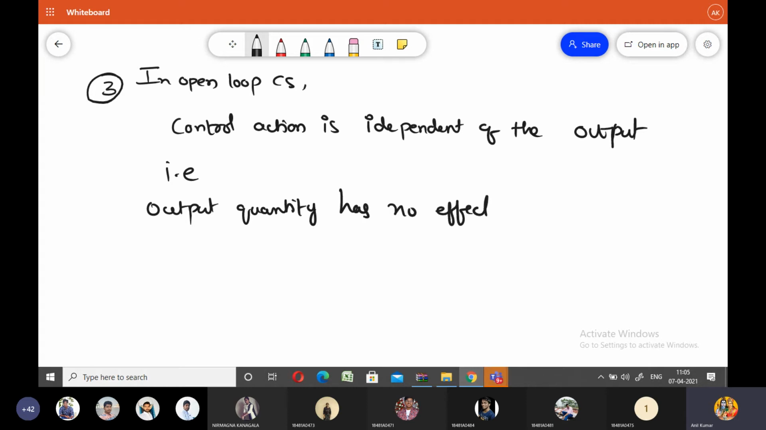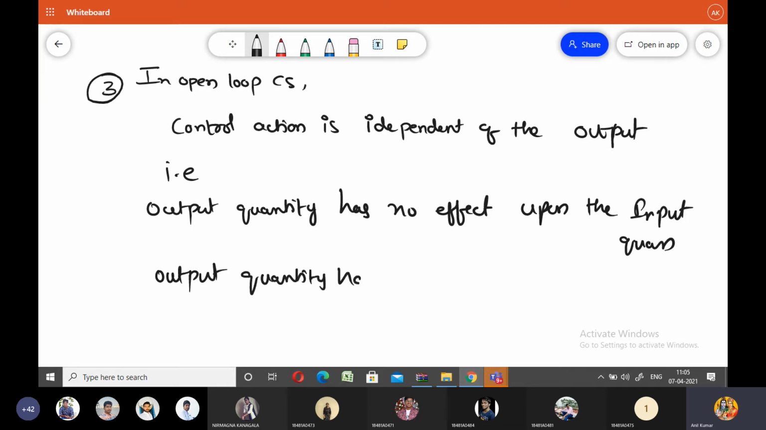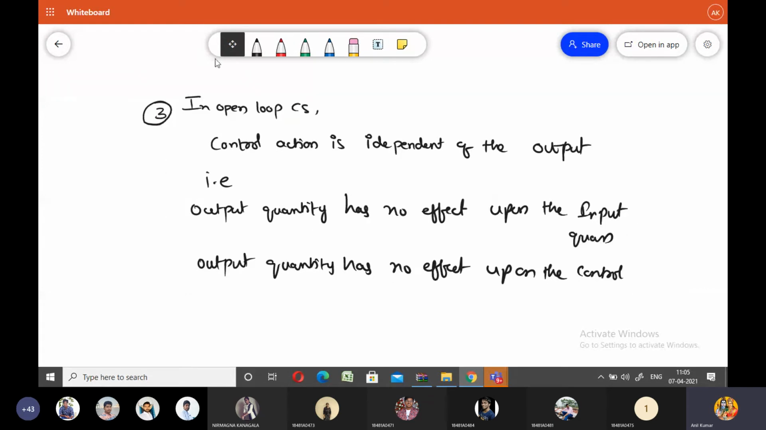Output quantity has no effect upon the input quantity, and output quantity has no effect upon the control action. I will explain all these points, so don't bother about this one.